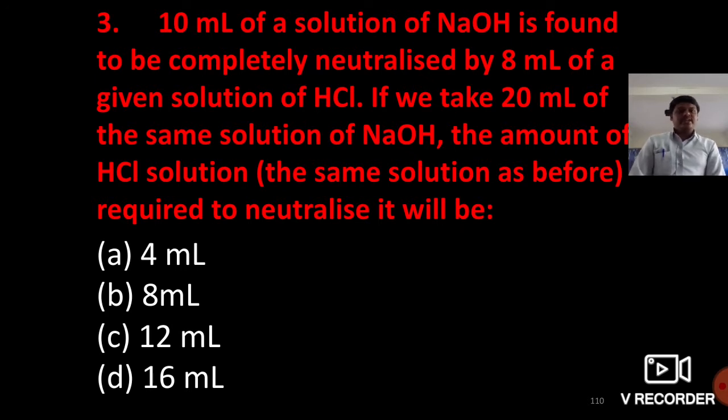If we take 20 ml of the same NaOH solution, what amount of HCl is required to neutralize it? Yes, 16 ml. Why? Because it doubles. 10 ml of NaOH is neutralized by adding 8 ml of HCl. So 20 ml of NaOH doubles, and 16 ml of hydrochloric acid will be required.